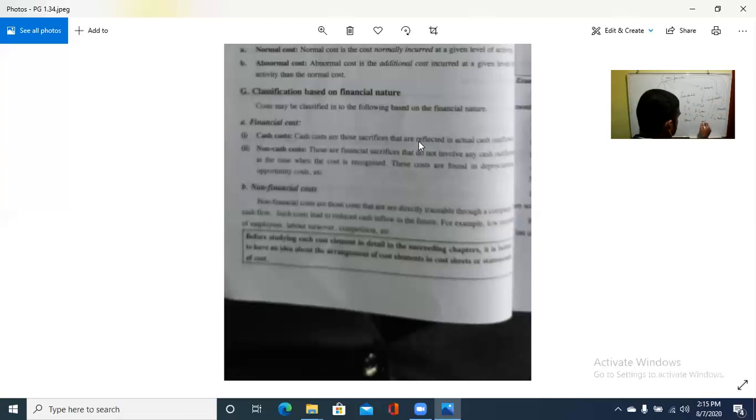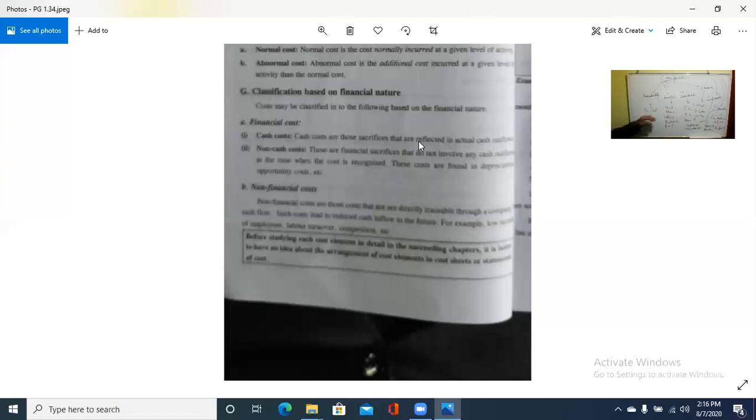According to controllability: controllable and uncontrollable. According to normalcy: normal and abnormal. According to the financial nature, financial cost consists of cash cost and non-cash cost, and then the non-financial cost. So these are the classifications with regard to this.